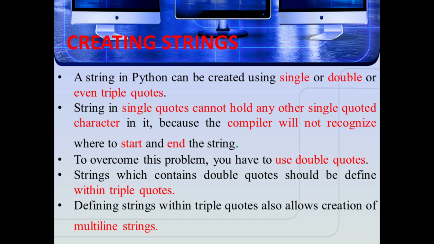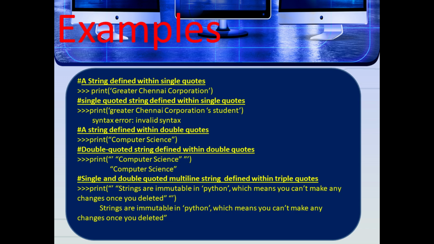Here the example, a string defined within single quotes. Print of Greater Chennai Corporation. So it just displays Greater Chennai Corporation. Next example is a single quoted string defined within single quotes. See the example, print of Greater Chennai Corporation's student.